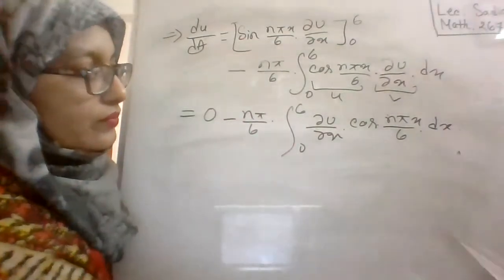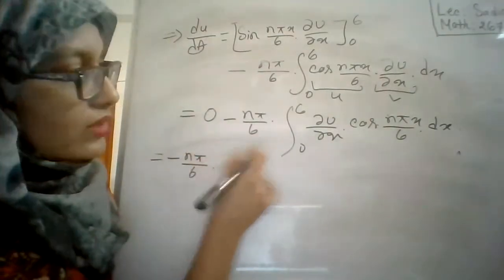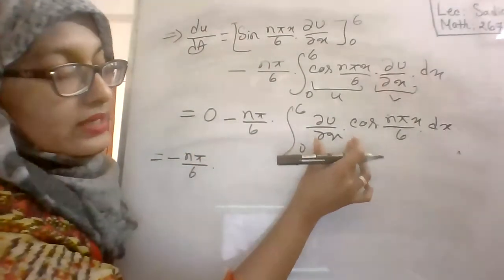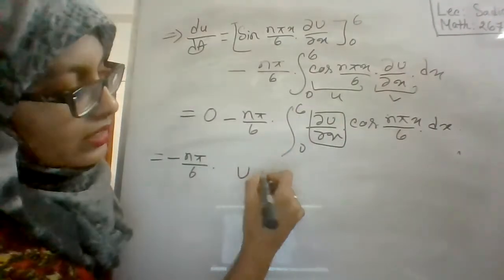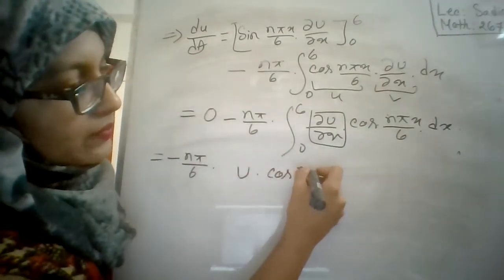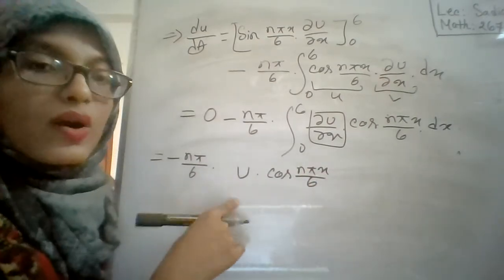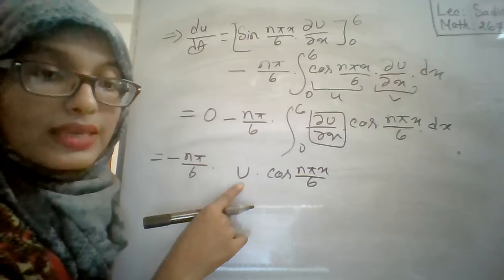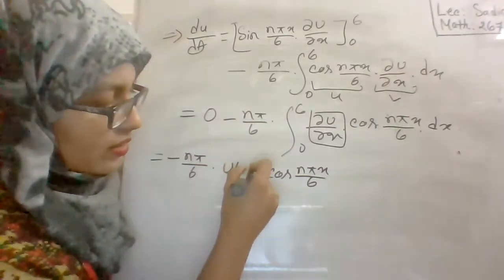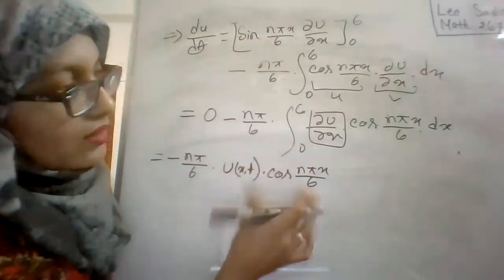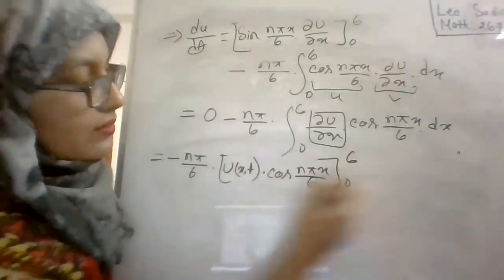Okay. So we'll get minus n pi by 6. The formula will be: the integration of this part is simply u, so it will be u into cos n pi x by 6, right? And here u means u of x comma t, so you will write u x comma t. The limit is from 0 to 6, minus.